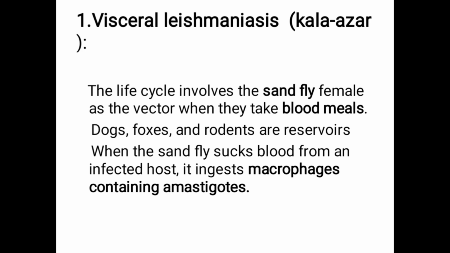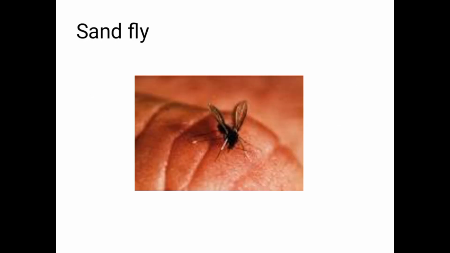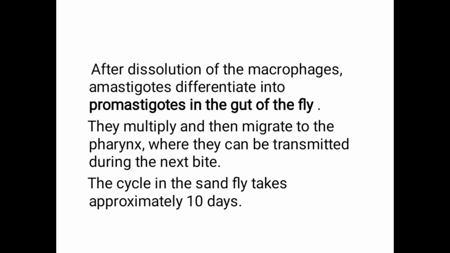In visceral leishmaniasis or Kala-azar, the life cycle involves the female sandfly as the vector when they take blood meals. Dogs, foxes, and rodents are the reservoir. When the sandfly sucks blood from an infected host, such as dogs or foxes, it ingests macrophages containing amastigotes. This is a picture of the sandfly.